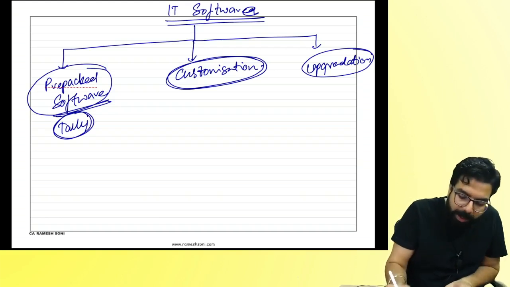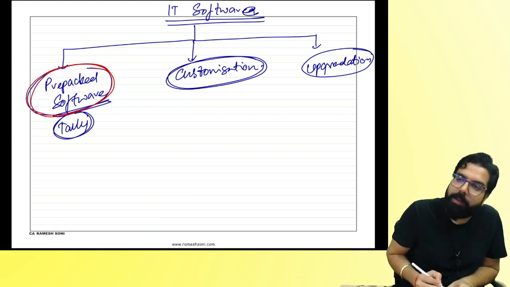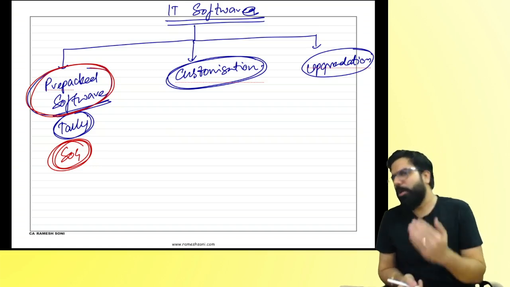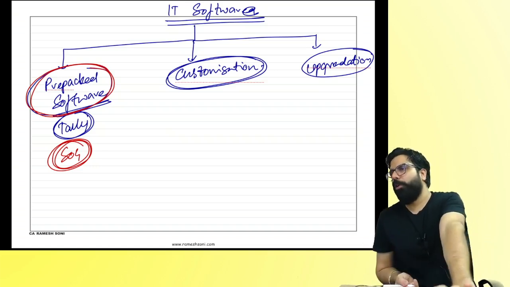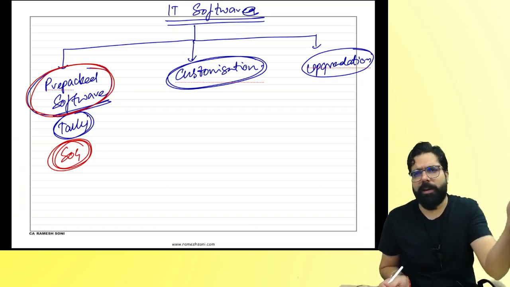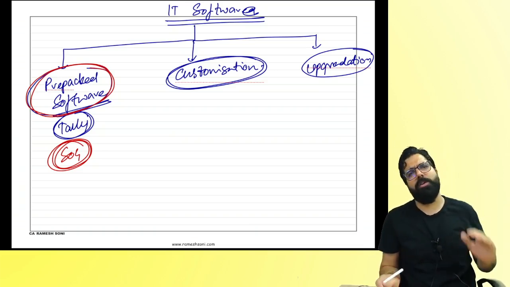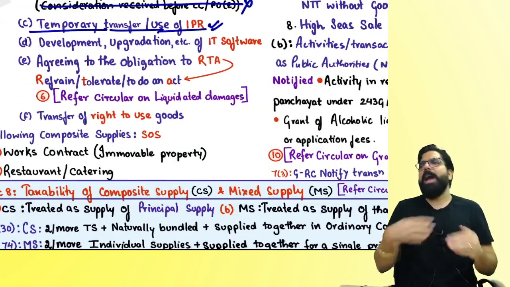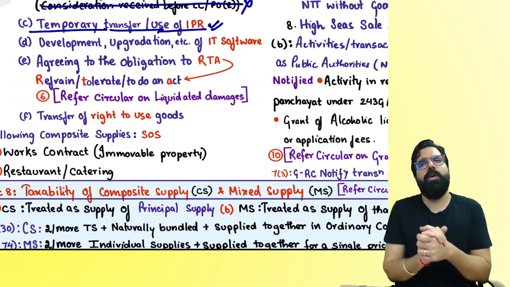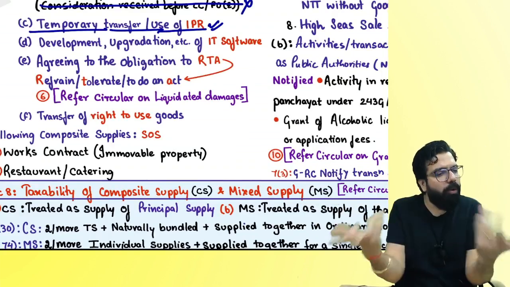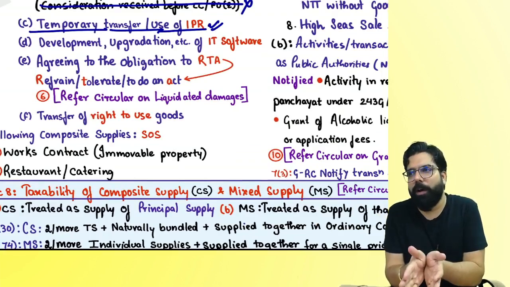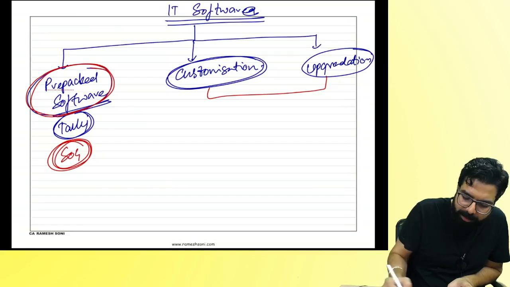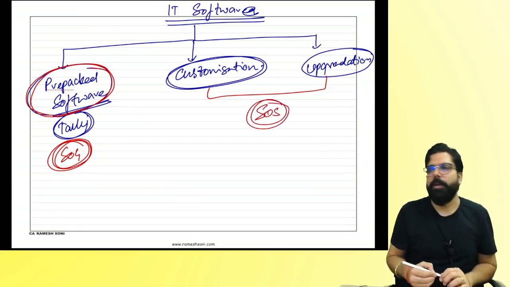Remember, whenever somebody is selling pre-packed software, it is always a supply of goods. They have not clarified it over here, but it is a supply of goods only. Lot of previous case laws went to the court, and the court has clarified that it is always a supply of goods. These two they have clarified. If I develop software for you, upgrade software for you, customize software for you, am I giving you goods or service? Louder, everyone. Service. So development, upgradation, etc. of IT software is always a supply of service. Next.